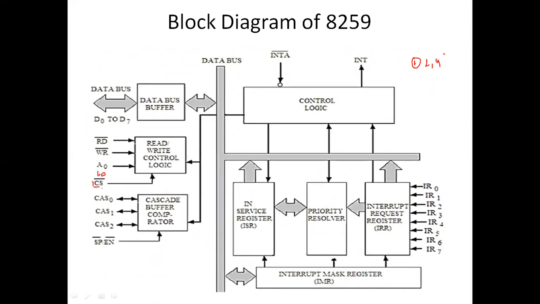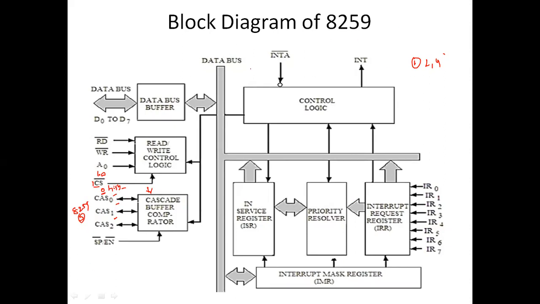If CS is 0, then it will be high. So the cascade buffer is in activating mode. We can cascade 8259s in order to handle more interrupts. That is the purpose and major function of the cascade buffer comparator.